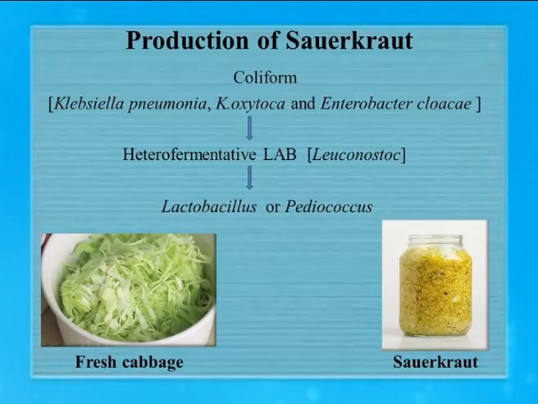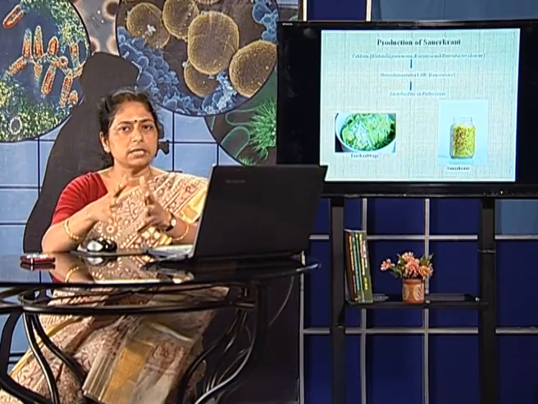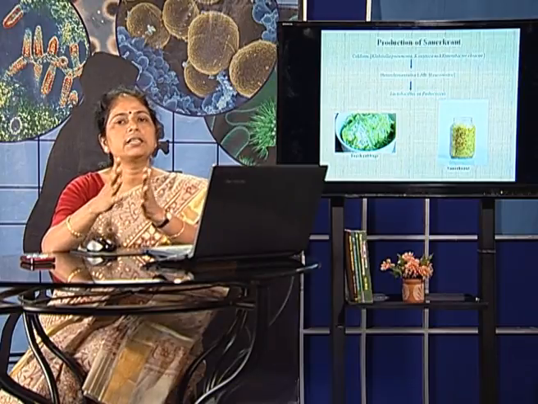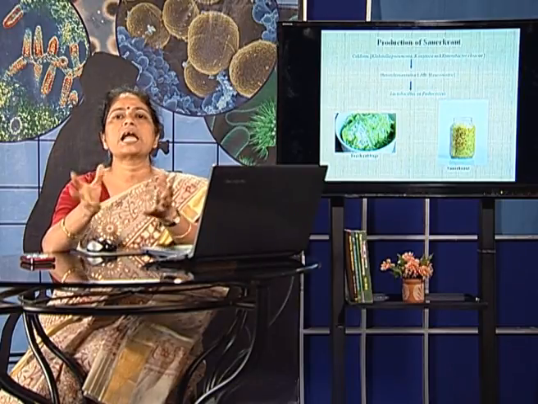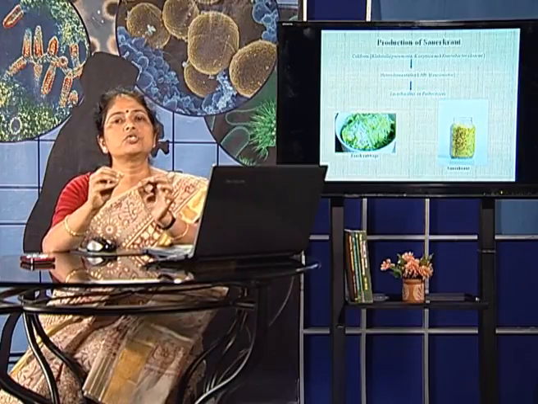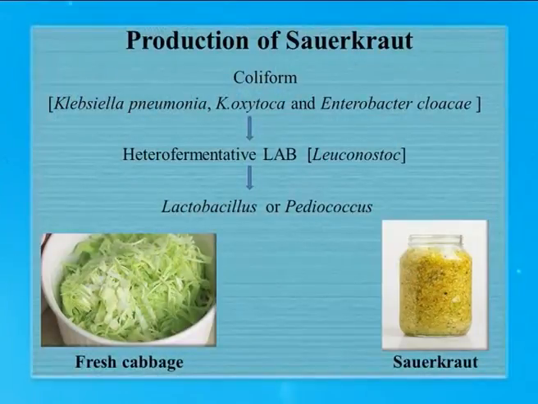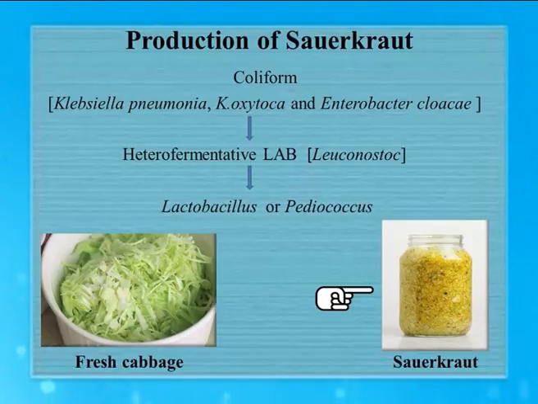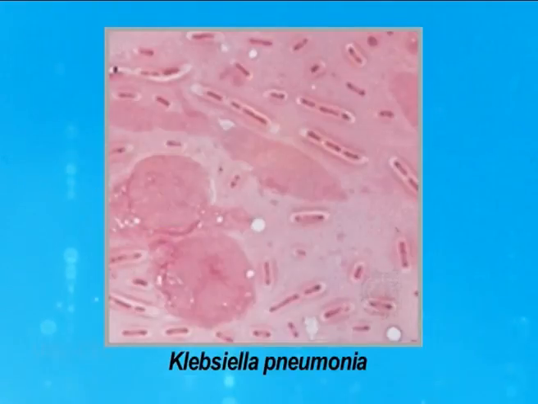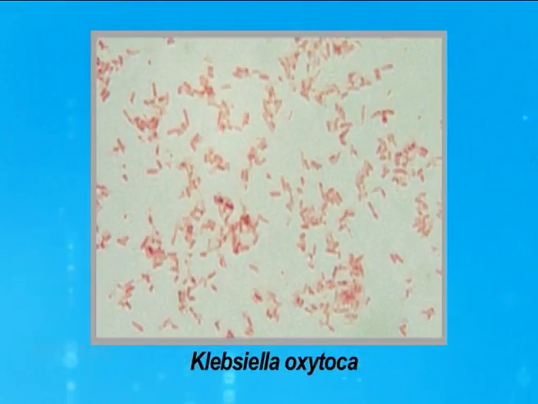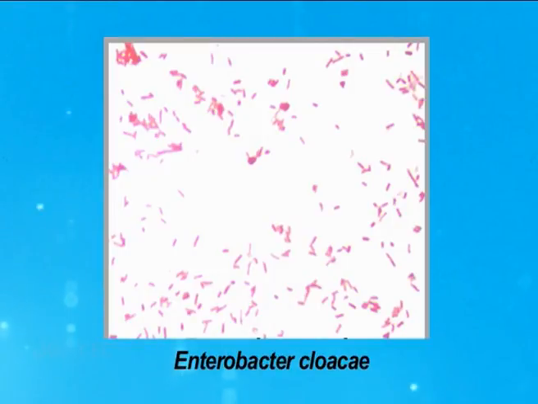Wild fermentation is nothing but a natural fermentation process. So the cabbage leaves are taken, washed thoroughly, cut into pieces, and then we add about 3 to 4% of salt. After that, they are kept in a bottle. Over here you can see the picture. After they have been kept in a bottle and enclosed properly, after a few days we find the naturally occurring coliform bacteria, which may be Klebsiella pneumoniae, Klebsiella oxytoca or Enterobacter cloacae.